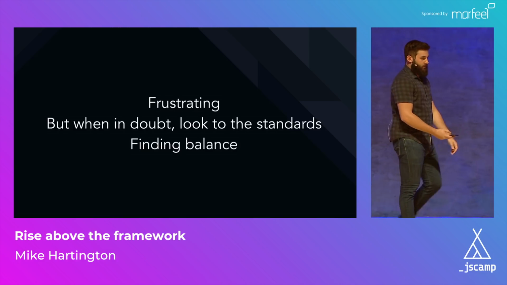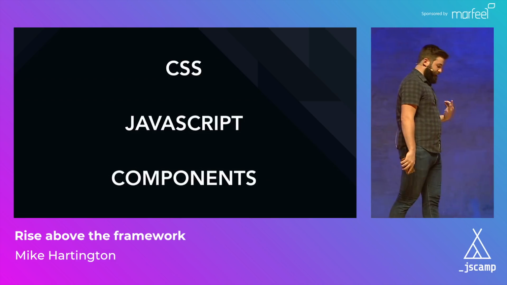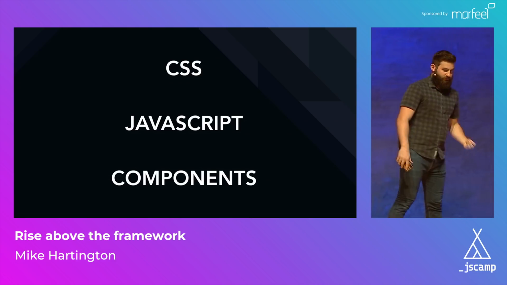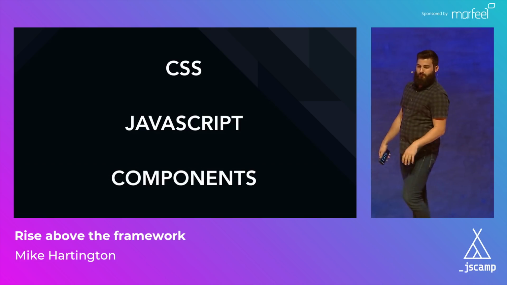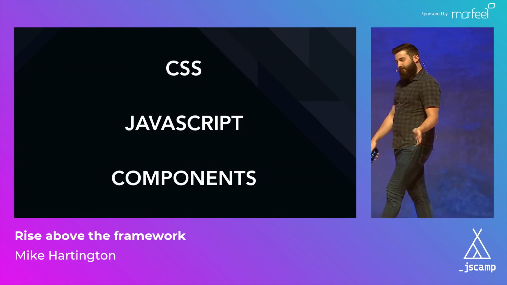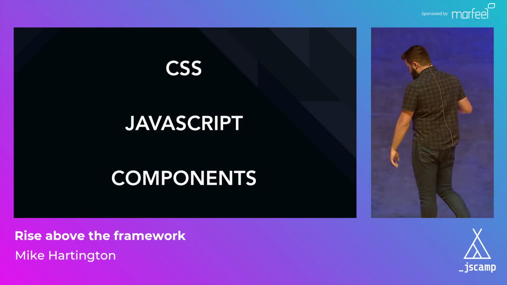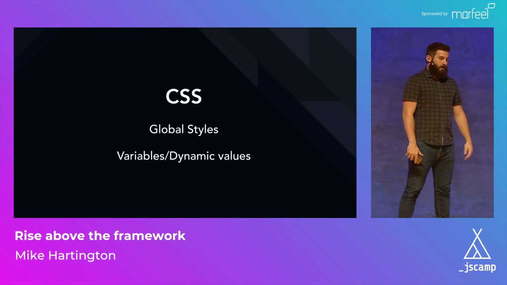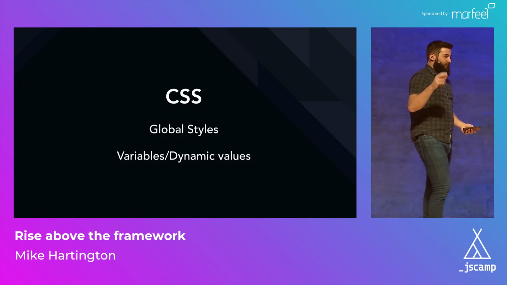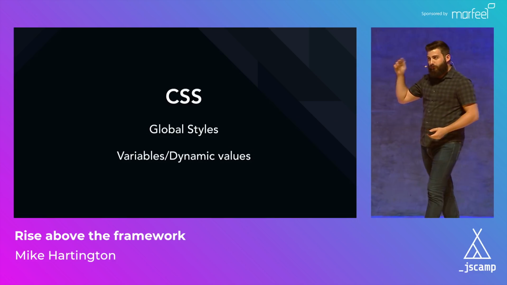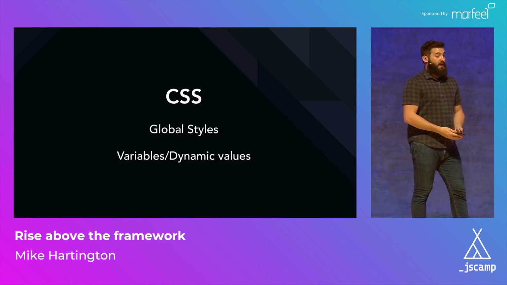So between that, I kind of broke it down into 3 different concepts: CSS, JavaScript, and components. If you really look, it could say HTML in there, so it would be the 3 building blocks of the web. But we'll go through each one of these. And the first part is CSS. So we're going to try to tackle CSS's 2 biggest issues, and that is global styles and dynamic values.